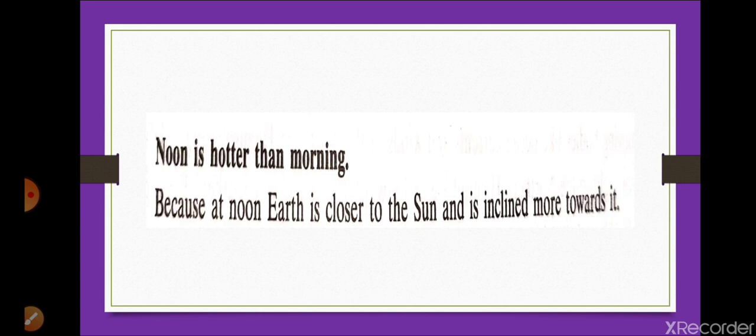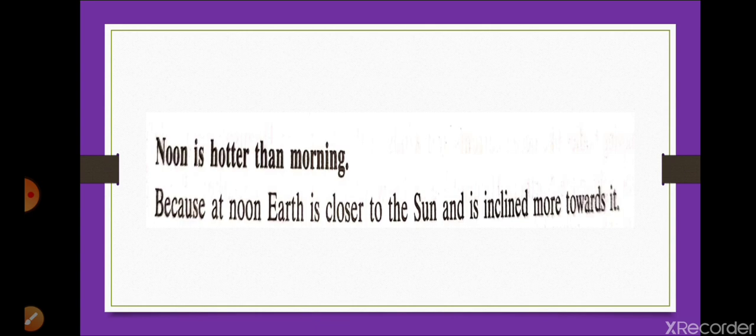So I hope this question is clear to you. Question number 11: 21 June is the longest day and 22 December is the shortest day because the sun is close to the earth and then away from the earth in the northern hemisphere.